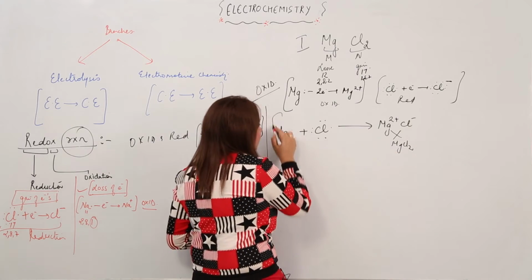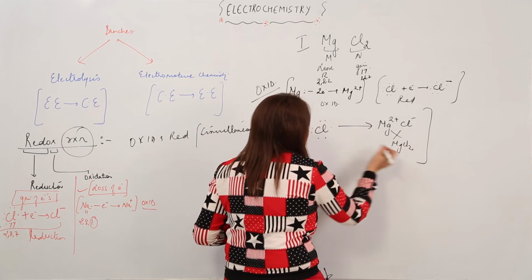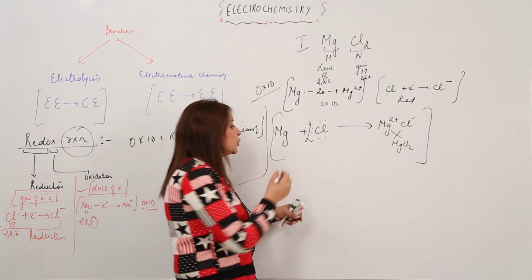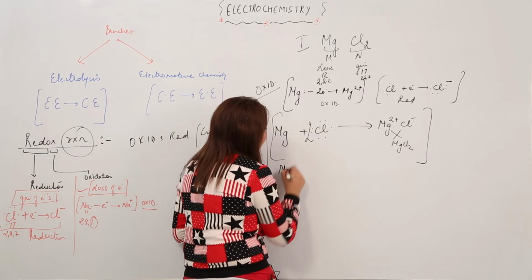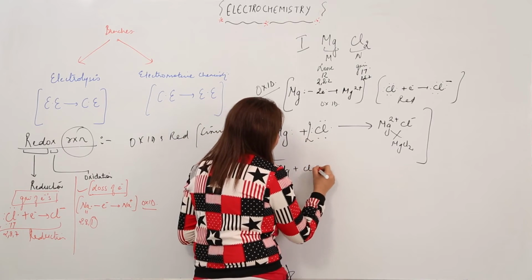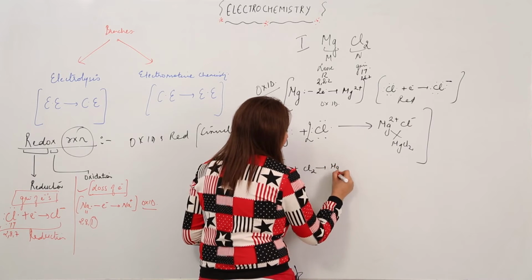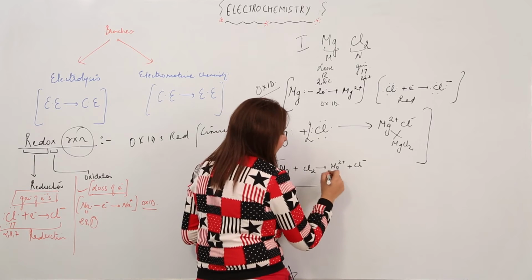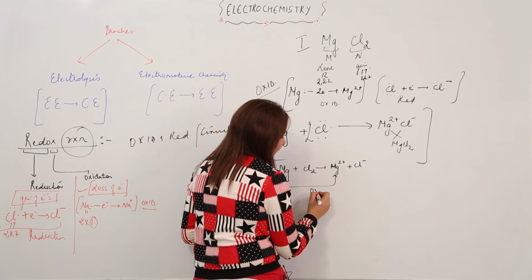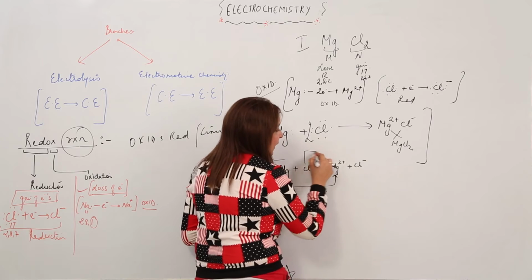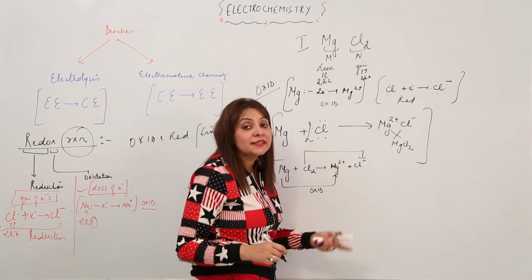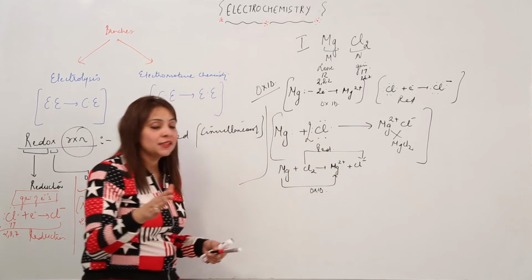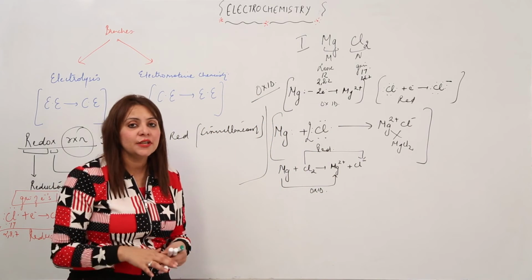This is a redox reaction, and I am writing it again, removing these dots so that you can understand in a better way. Mg is getting converted to Mg2+, that means oxidation is occurring. Cl is getting converted to Cl-, that means it has gained an electron, so obviously reduction is occurring. So I think it's clear how to show the redox reaction, the oxidation and reduction.